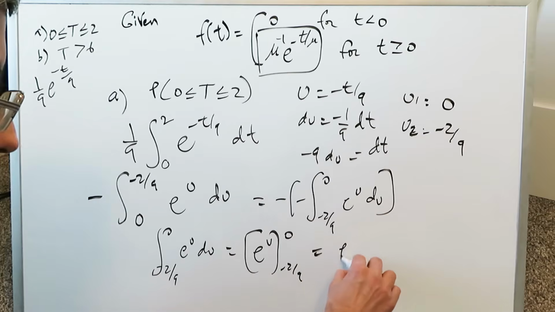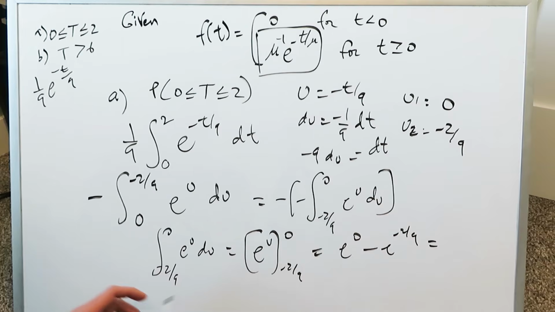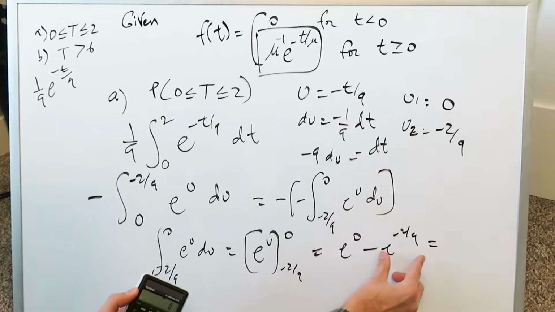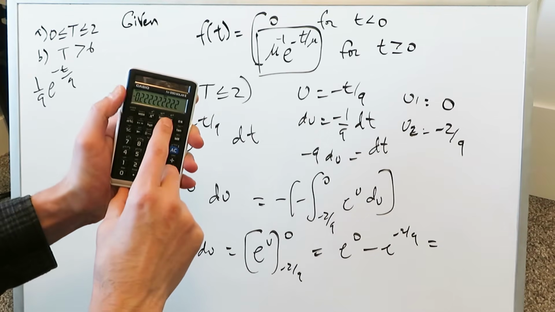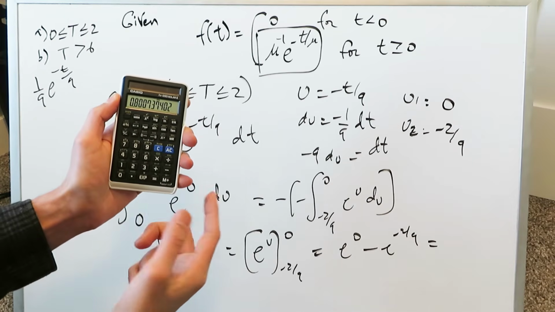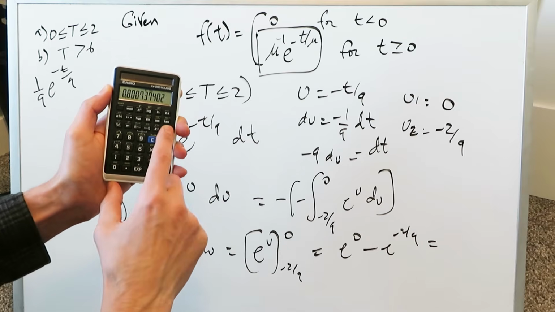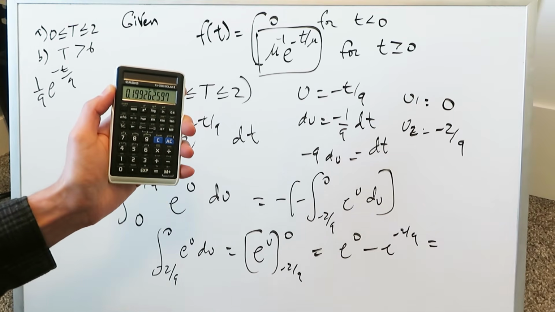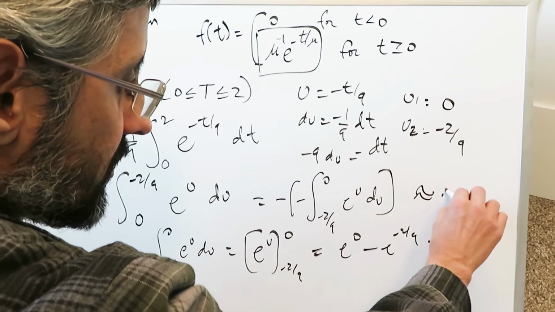When we integrate this, we have e to the 0 minus e to the minus 2 over 9. When you get this numerical value, it will give you the probability of this first part of the question we're looking at. Let's do this part first here. We'll do 2 divided by 9 minus, we'll do shift and then natural log, we'll get the e on it. We'll save this value. Now we do e to the power of 0, which is 1, minus that. I'm getting 0.199. 0.199 can be very well rounded to 0.2.